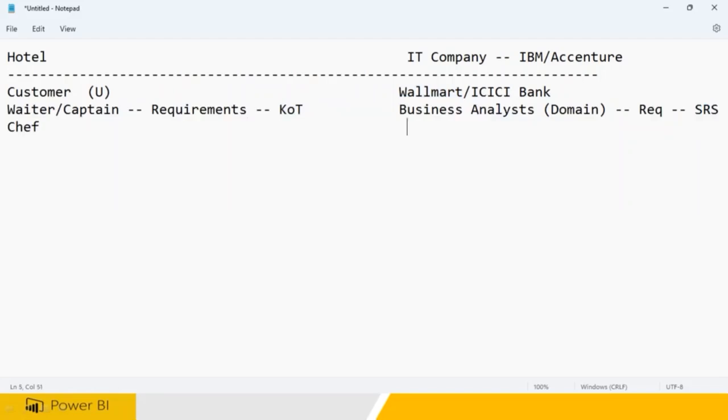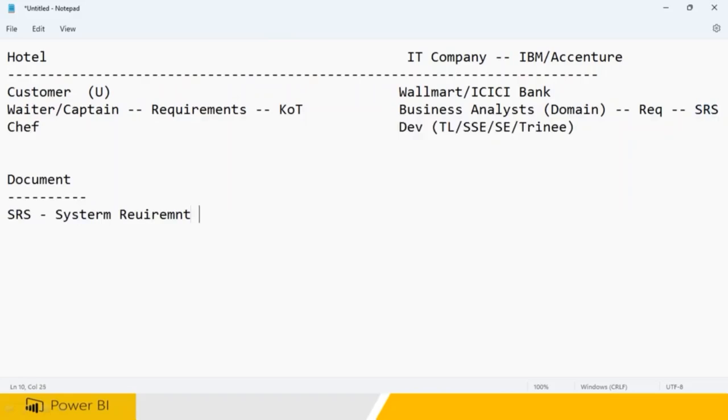Then you have a development team starting. In that, you have TLs, senior software engineers, software engineers, and trainee software engineers who are going to be recruited. Clear? What is SRS? Software requirement specification, which is a document. SRS means a document has to be prepared, right? It is also called a system requirement specification. That is the name given.